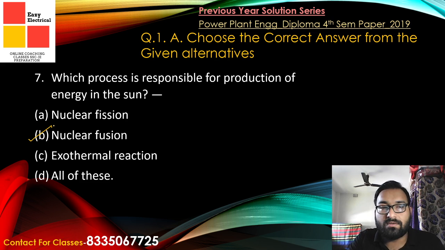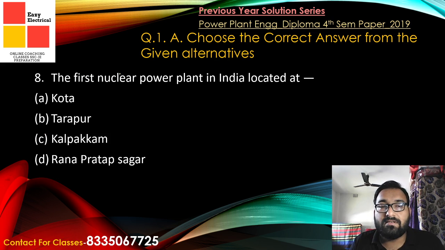Now coming to the next question. The first nuclear power plant in India is located at Kota, Tarapur, Kalpakkam or Rana Pratap Sagar. So the answer will be Tarapur. You guessed it right, Tarapur.